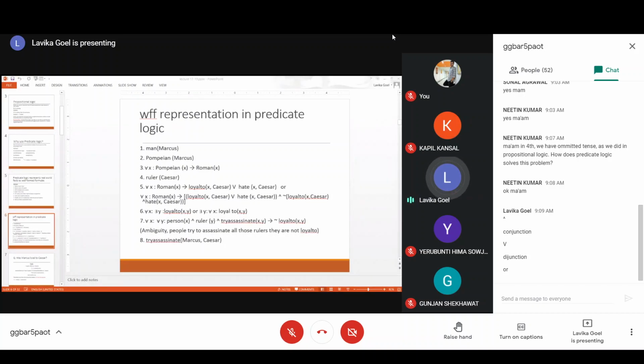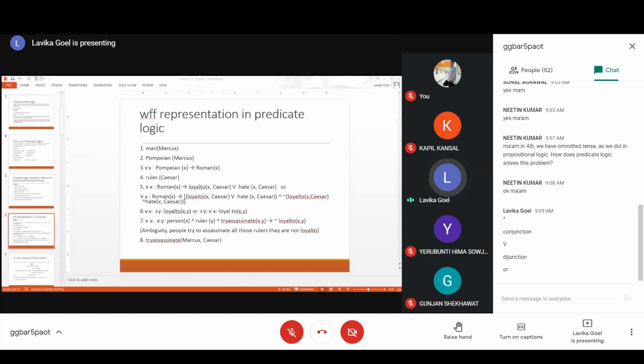Because your sentence can be interpreted in different ways, because it's a natural language sentence. The sentence says that all Romans are either loyal to Caesar or hate him, right? So if someone is not loyal, then definitely he's hating him. That information we have captured in the second option. So the fifth sentence can actually have two predicate logic representations.